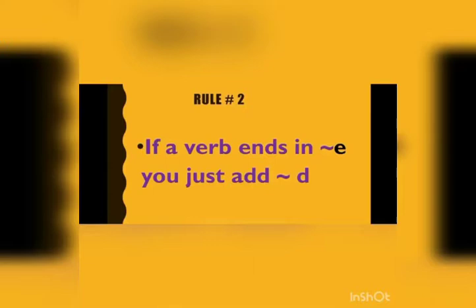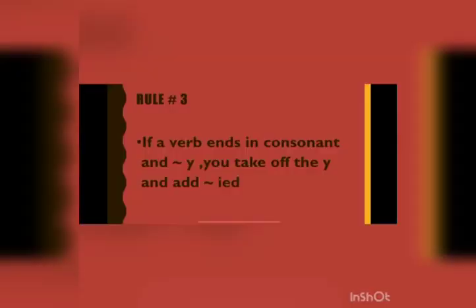Now the rule number 2 is if a verb ends in e, you just add a d to the verb. For example, live, it's ending with E, so we just add a D and change the verb to lived. Close, closed. Agree, agreed. Bake, baked. Like, liked. Escape, escaped.